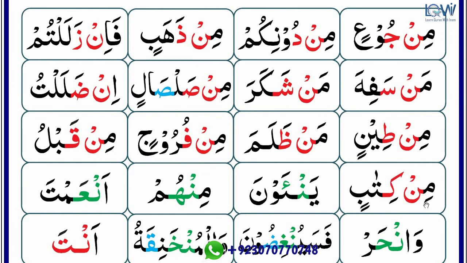Next word, mim noon zer min, kaf zer ki, mir ki, ta khada zabar ta, mir kita, ba tu zer bin, mir kitabin.